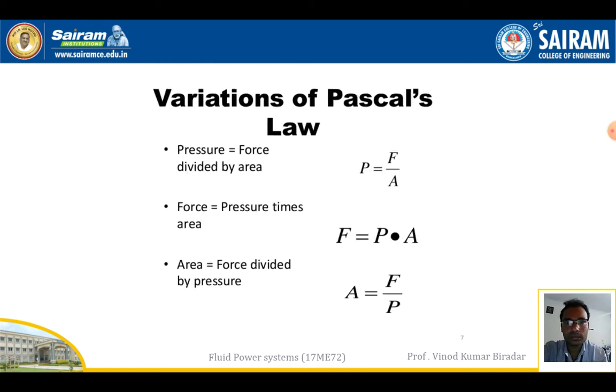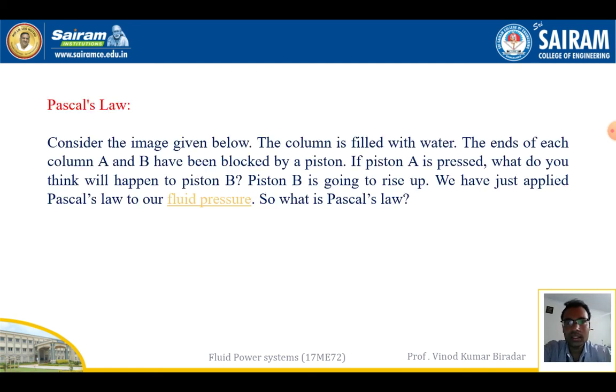Next, if fluid flows in different directions in a hydraulic system, based on that we have formulas that are variations of Pascal's law. The first formula, already stated, is pressure equals force divided by area. The second is force equals pressure times area, and the third is area equals force by pressure. Based on the given quantities in the problem, we use these three formulas.